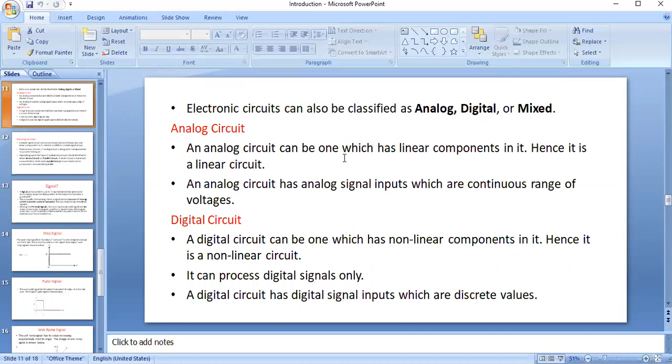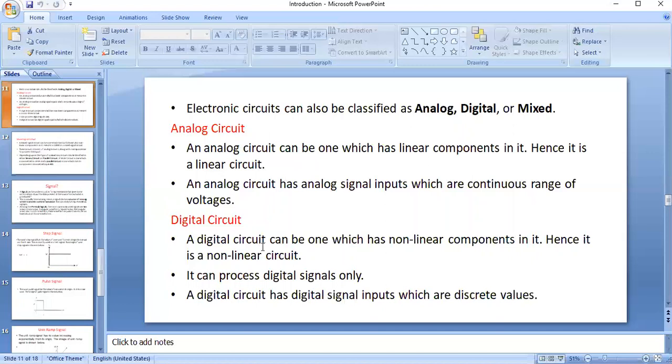A change in input voltage or current changes the output voltage or current as well.